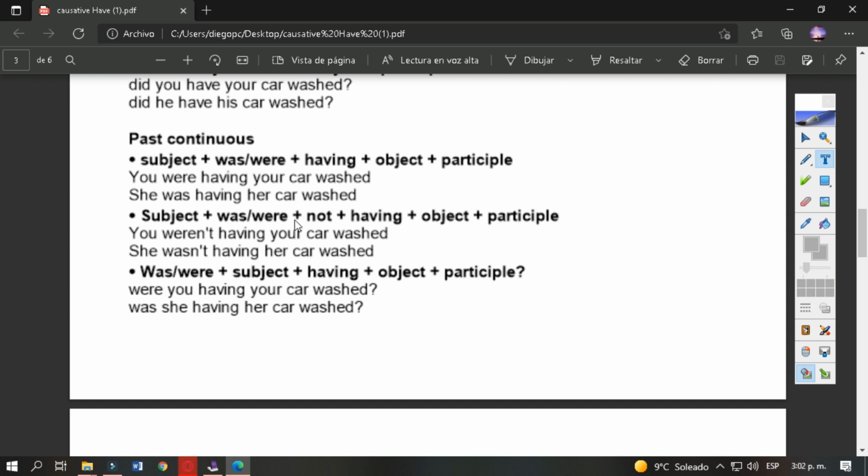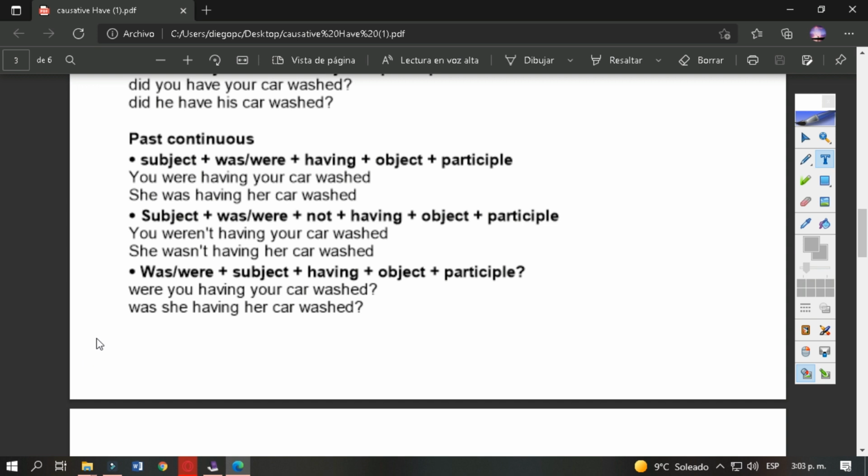In the negative we have not after the auxiliary verb. You is the subject, weren't, the verb to be plus not, having, the main verb, your car, the object, washed, the action in past participle. Here is the same. She, the subject, wasn't, was plus not, having, the main verb, her car, the object, washed, the action in past participle.